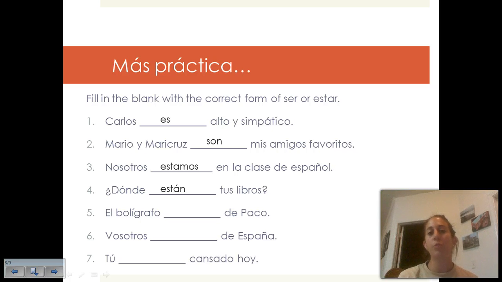Whenever we use the word dónde, which means where, we're going to use estar because we're talking about location. If we use de dónde, from where, then we are going to use ser because we're talking about origin. El bolígrafo es de Paco. We're going to use es because we're talking about possession. Vosotros sois de España. You all are from Spain, so we're talking about an origin. And then finally, tú estás cansado hoy. Cansado, remember, means tired, so we're talking about a feeling and or a temporary condition.